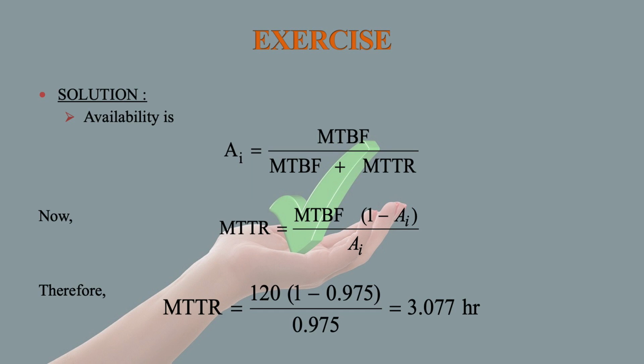So in this problem MTBF is given as 120 hours and AI, that is availability, is given as 0.975. Put the values of MTBF and AI in the expression for calculating MTTR. That comes out to be 3.077 hours.